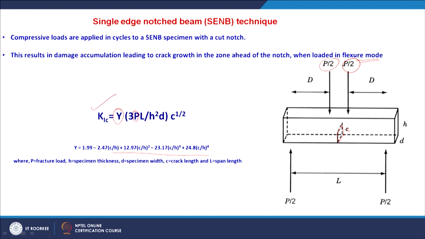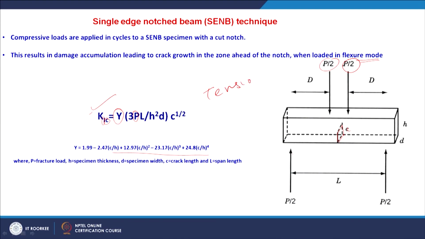In K1C, C indicates the critical, K indicates the stress intensity factor, and 1 indicates mode 1. There are actually 3 modes of crack opening. Mode 1 is tension, mode 2 is sliding, and mode 3 is tearing.